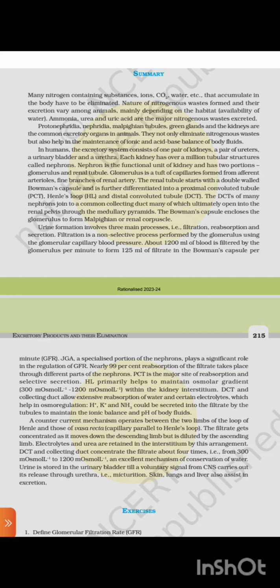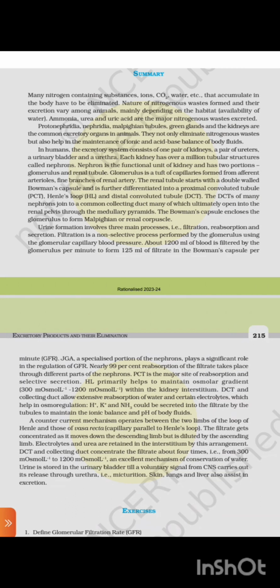A counter-current mechanism operates between the two limbs of the loop of Henle and those of the vasa recta capillaries. Parallel to the loop of Henle, the filtrate gets concentrated as it moves down the descending limb but is diluted by the ascending limb. Electrolytes and urea are retained in the interstitium by this arrangement. The DCT and collecting duct concentrate the filtrate about 4 times, from 300 mmol to 1200 mmol, an excellent mechanism of conservation of water.